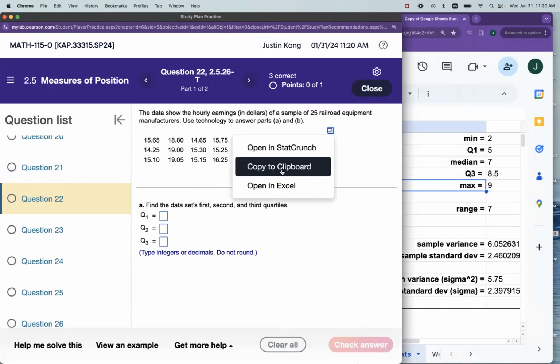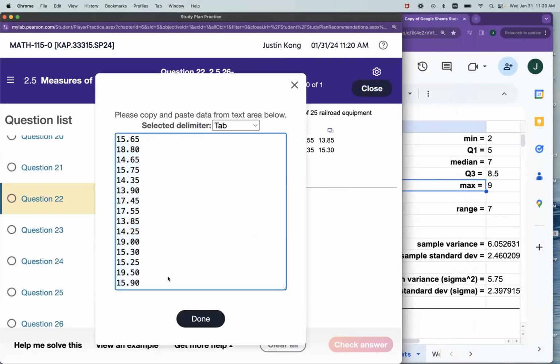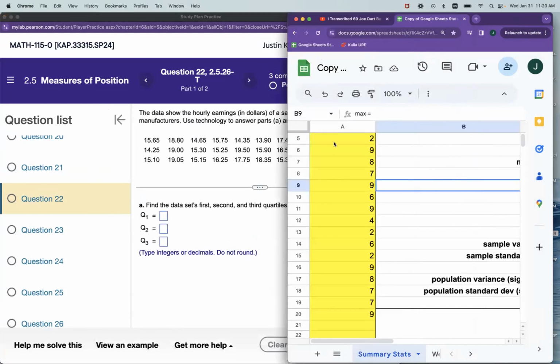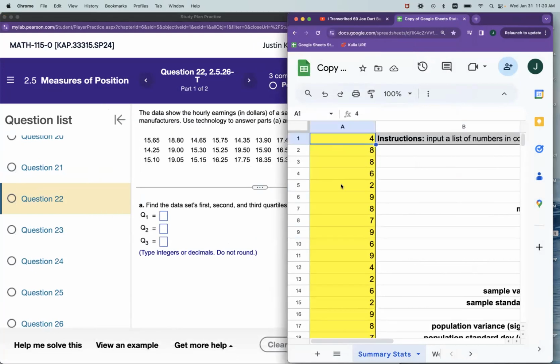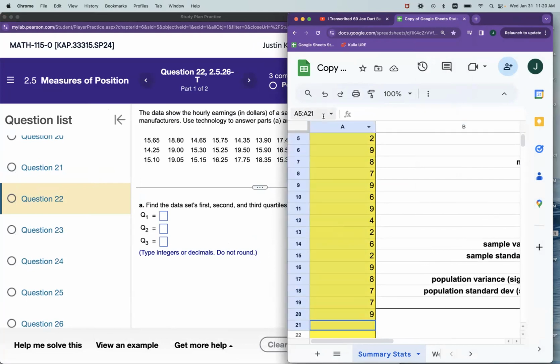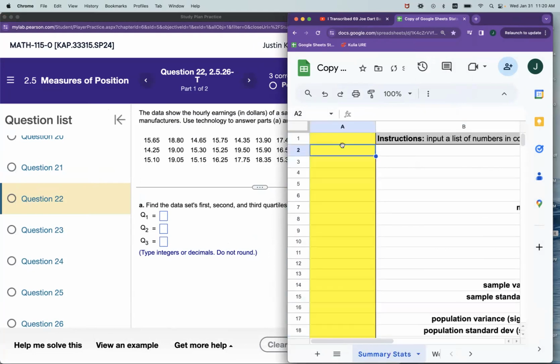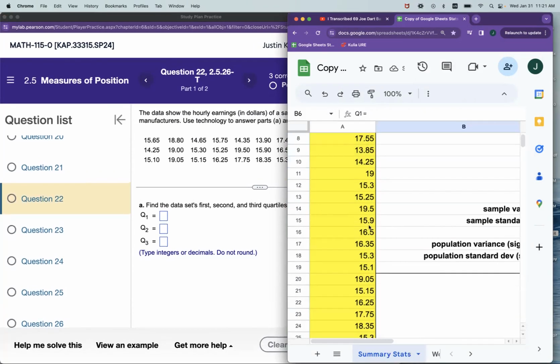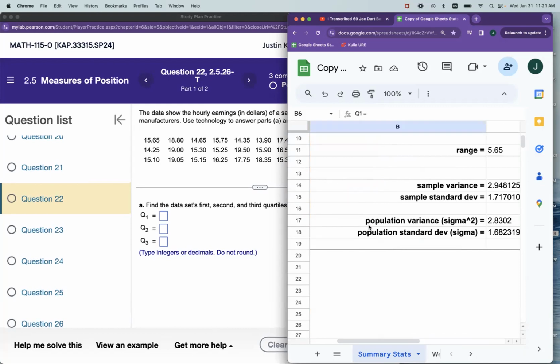I can just open it, copy to clipboard, and copy. And then open up my Google Sheet again. Make sure these guys are all cleared out. And then paste. And boom, all my numbers are in.